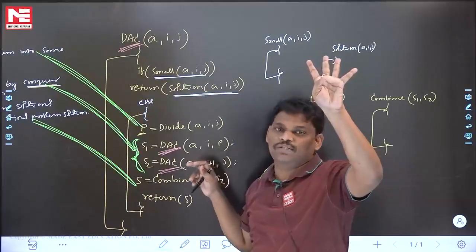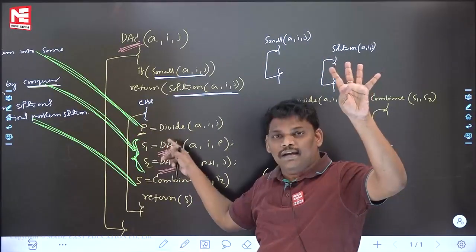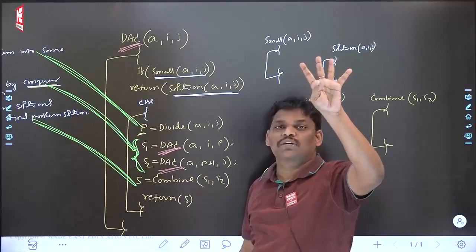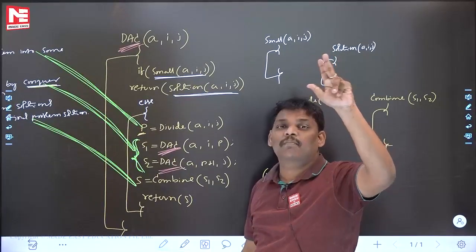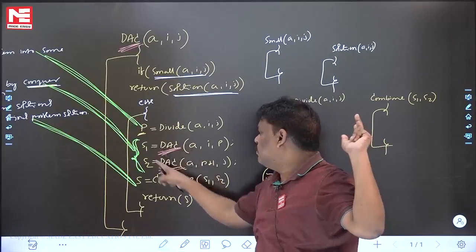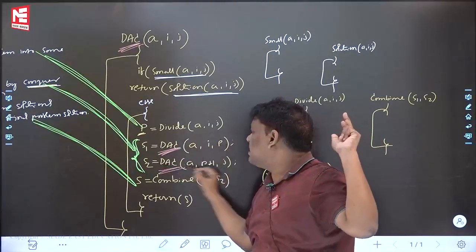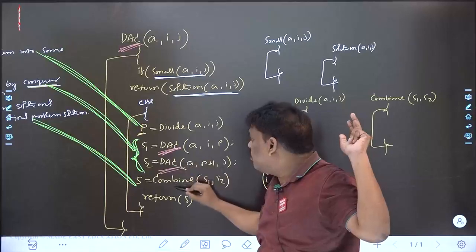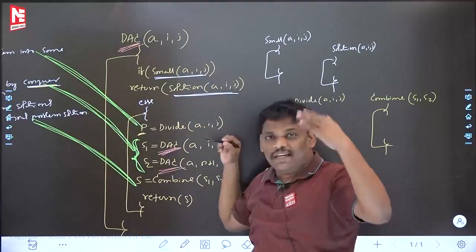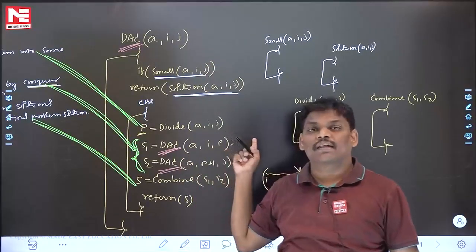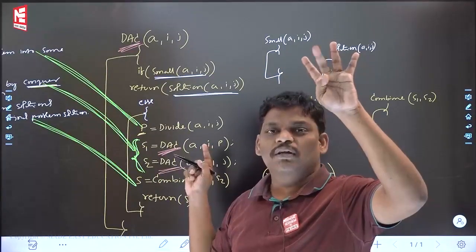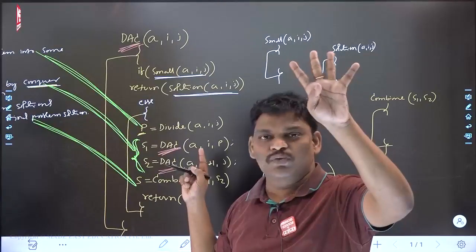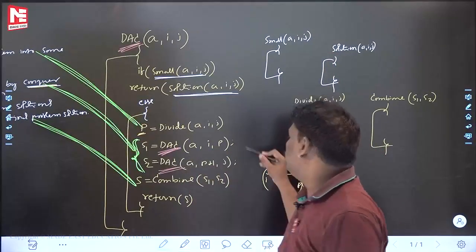I am using four functions in this divide and conquer algorithm. What are those? Small, solution, divide and combine. Conquer is a recursion. Divide, combine, small, solution. In this divide and conquer algorithm, you are using four functions. Can you list them? Small, solution, divide, combine. Four functions you are using. And one more thing I want to ask you.